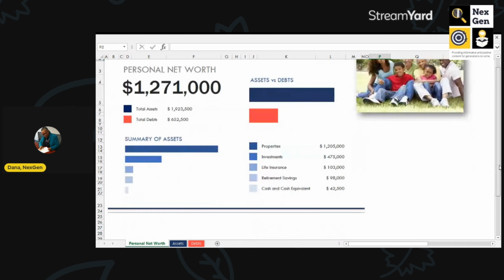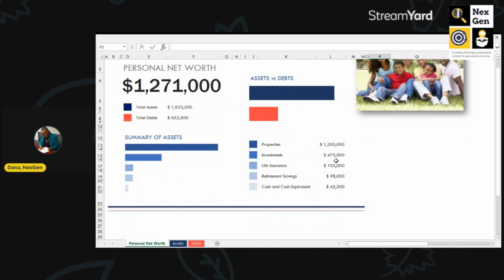So their properties are $1.2 million, and that's their vehicles and their homes. And keeping in mind that their vehicles are depreciating. They have their investments, of course, the life insurance, retirement savings, and of course, their cash equivalents. So in this case, we have the personal net worth of $1.2 million.